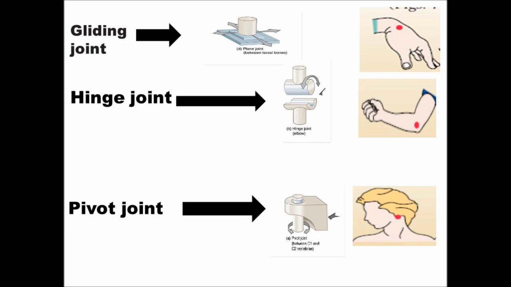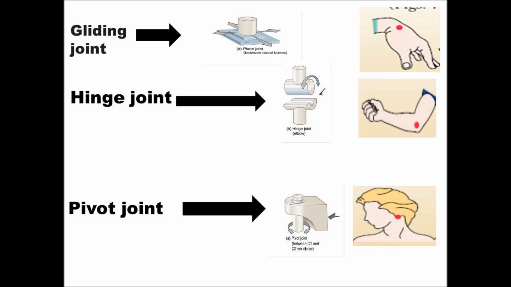Next we go to the hinge joint. In a hinge joint, mainly flexion and extension motion is present. The next examples are the elbow joint and the knee joint. Here there will be mostly flexion and extension. Pronation and supination are there for the elbow, but that is due to the radius and ulna joint.